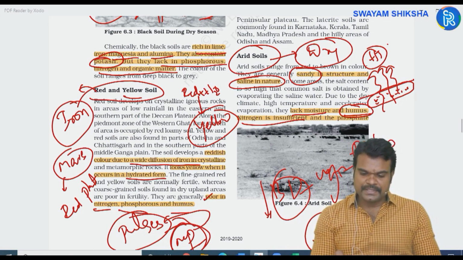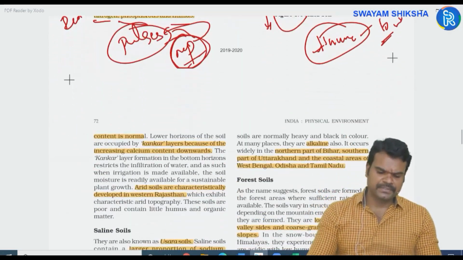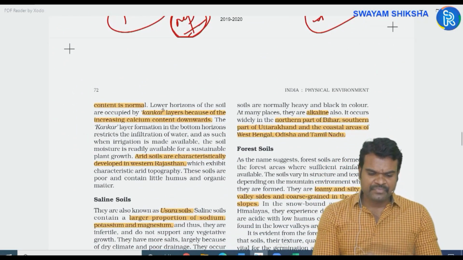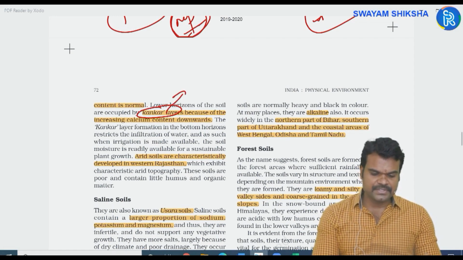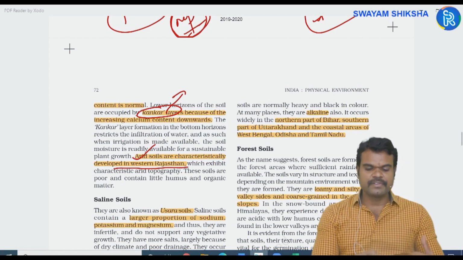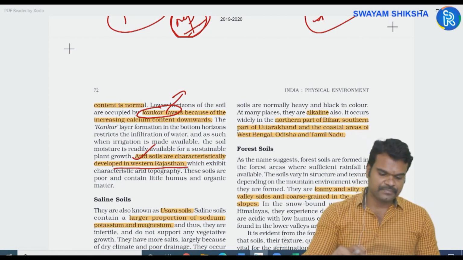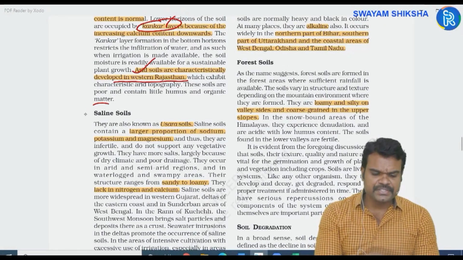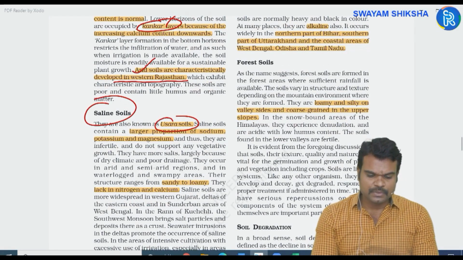Nitrogen is also insufficient and phosphate is quite normal. Okay. You have the kankar layers. Kankar is nothing but calcareous congregations. I just discussed that. Arid soils are widely seen in the western part of Rajasthan. Okay. Next, saline soils. They are also called Usara soils.